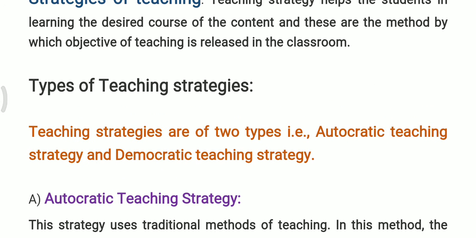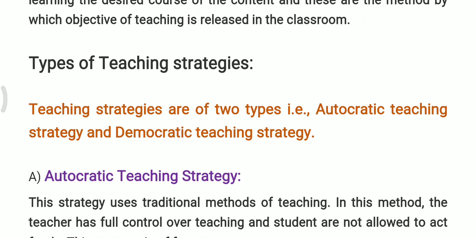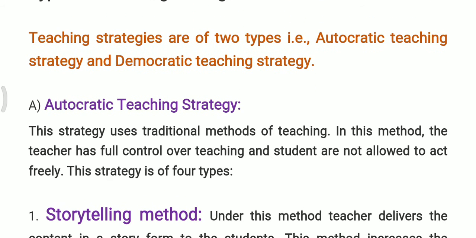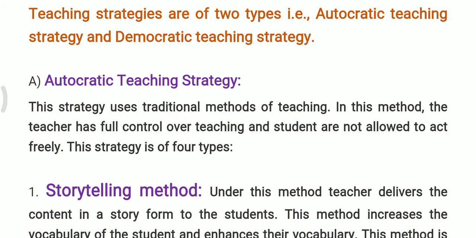Autocratic teaching strategy. This strategy uses traditional methods of teaching. In this method, the teacher has full control over teaching and students are not allowed to act freely. This strategy has four types. So these are traditional methods. Traditional methods means, for example, storytelling or telling method. This one is also a traditional method. In the same way, here, storytelling method.